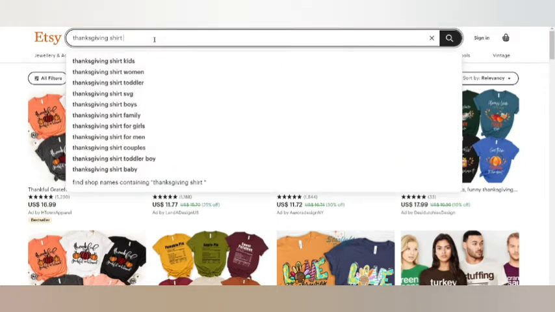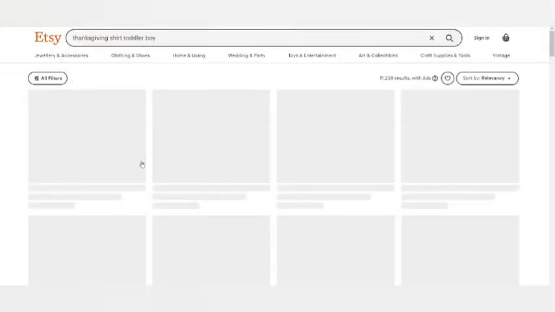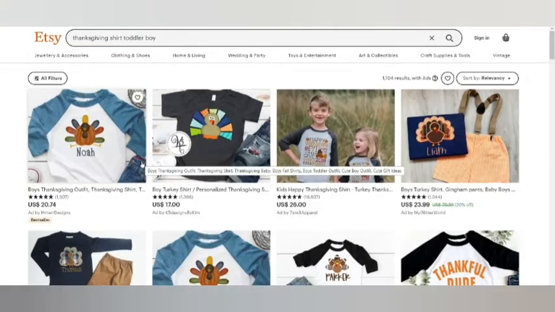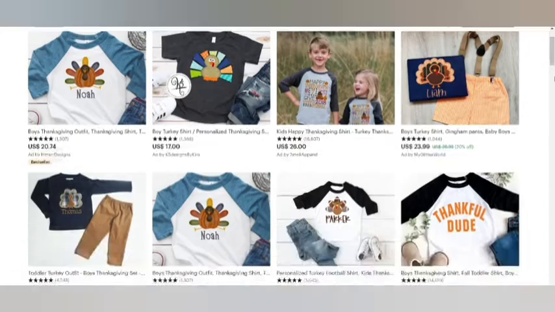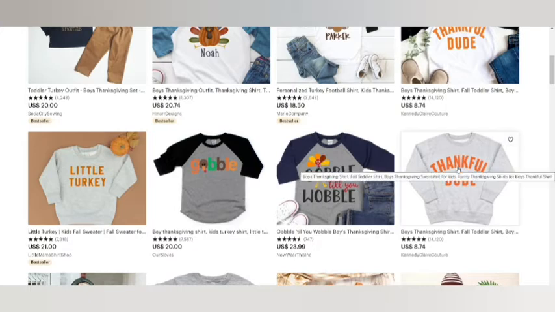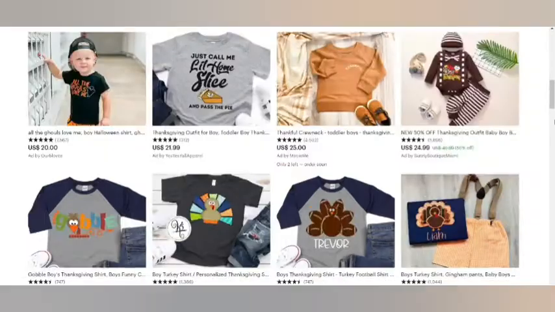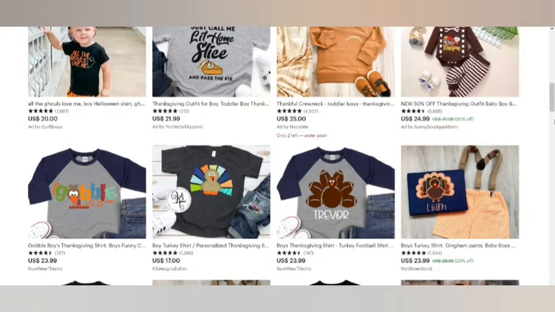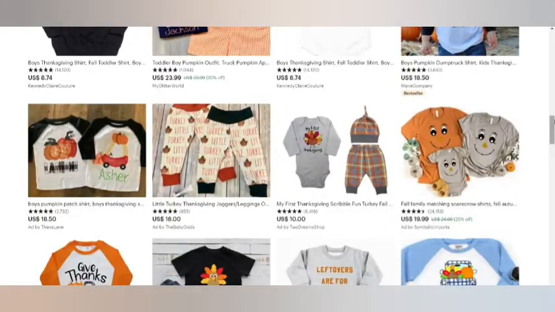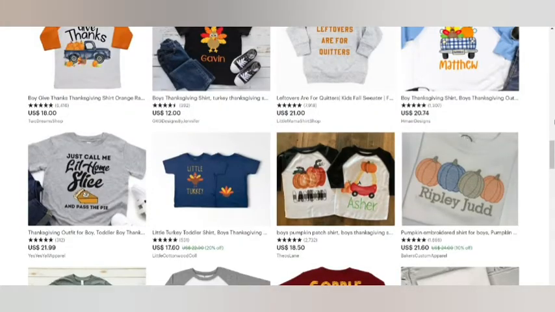Let me look for Thanksgiving t-shirt for the boys, for the girls, for the men, for the couples. These are the niches, guys, you could target: toddler, women, kids, girls, family, men, couples, toddler boy, baby. Let's see the toddler boy, what kind of niche and design ideas we could see over here. Since it's related to the toddler, you're going to see some kind of thankful Jude. It's quite simple. Again over here, it's quite simple. Little turkey, it's also quite simple. Just scroll down. Thankful Jude. So it's toddler boy t-shirts. You could see and you could target it.